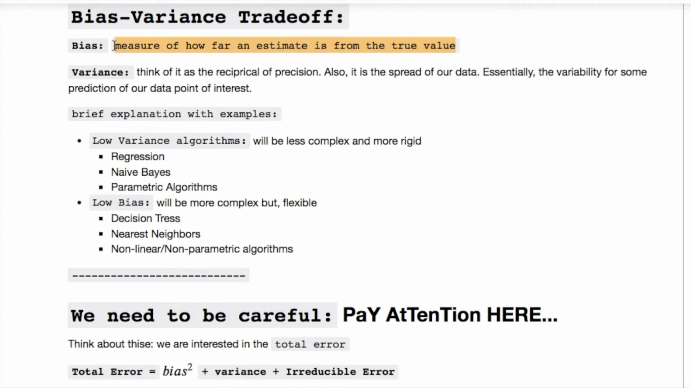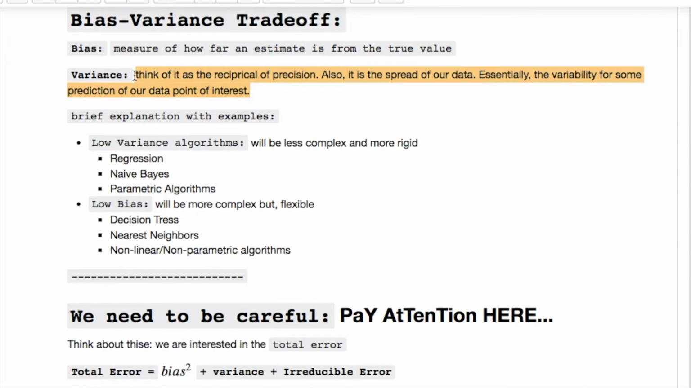The variance, think of this as two things. One, it's the reciprocal of the precision. Also, it's the spread of your data, essentially the variability for some prediction of our data point of interest. Let's look at a couple things with low variance and low bias algorithms. For instance, low variance, we're going to have less complex and more rigid structure of an algorithm, such as regression, naive Bayes, parametric algorithms.